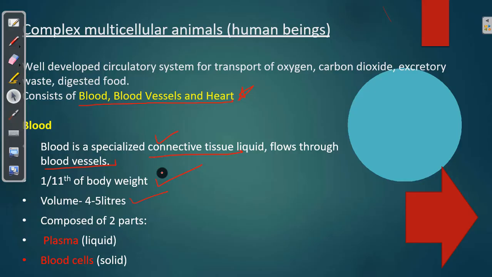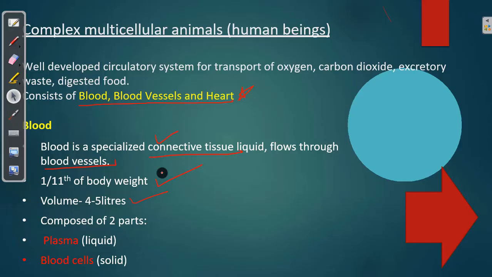Now I just want to compare this blood to a simple analogy. You might have had fruit salad. We all love fruit salad, right? Have you ever seen what is there in the fruit salad? Fruit salad consists of two parts. The liquid part, which is the milky part, and the different fruits, say apple, banana, and grapes. That is the solid part, and you have a liquid part, and when both come together, it makes fruit salad.